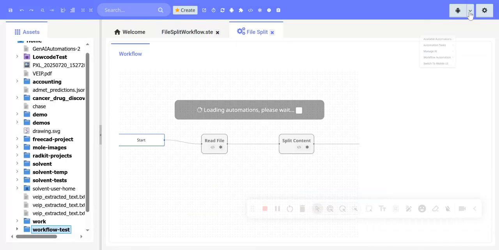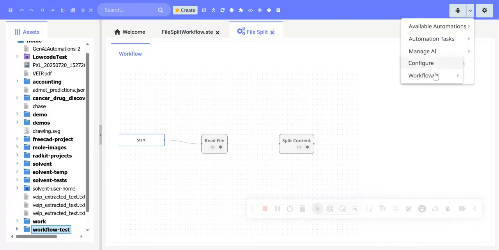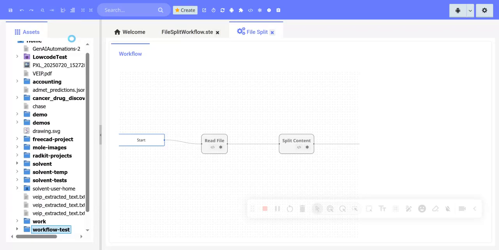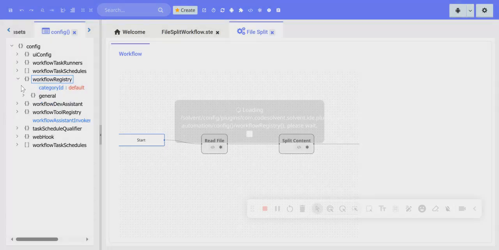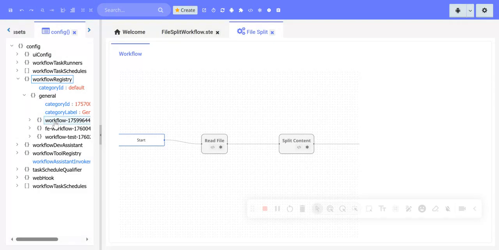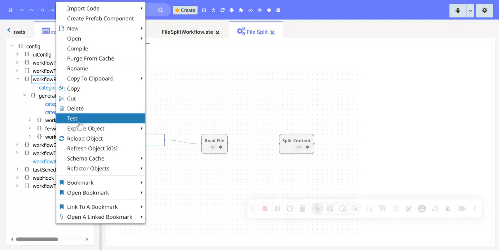Let's open up a configuration for workflows. I've run this test before, so I think there's some stuff in there that I want to get rid of. This is the registry. We're going to need to register the workflow before we can use it. There's an old one I think I left in here. Right, so let's remove this just to clean things up.